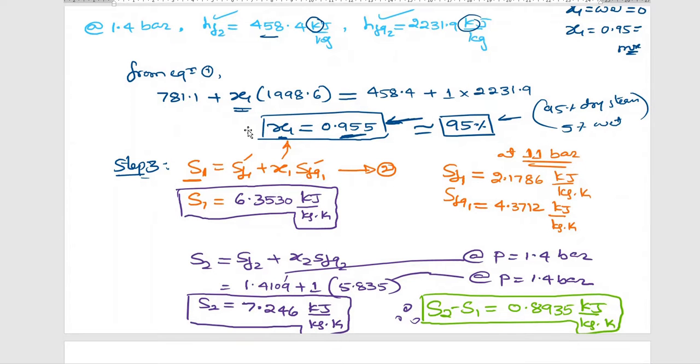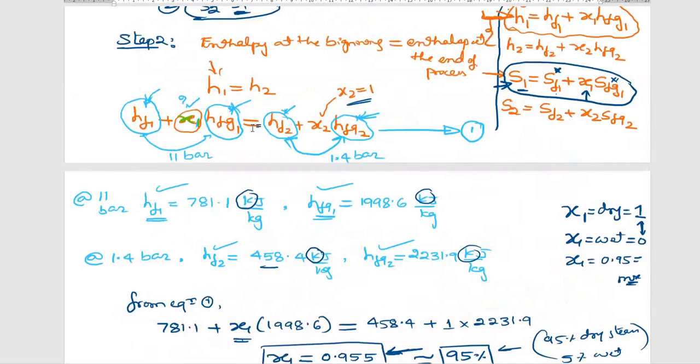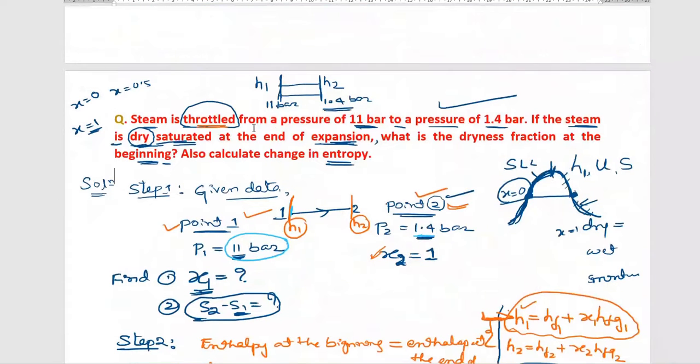We'll go through it once again, just five minutes. There is steam, and that steam is expanding. The expansion process is a throttling process. At the beginning of the process the pressure is 11 bar, and at the end of the process the pressure is 1.4 bar. One more condition he has given: at the end of the process the dryness fraction is 1, that is dry steam.